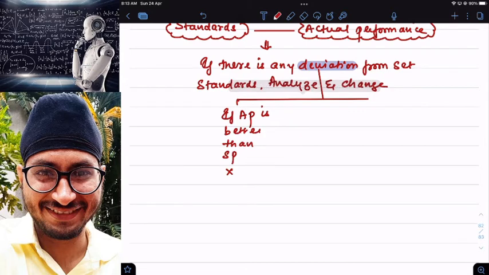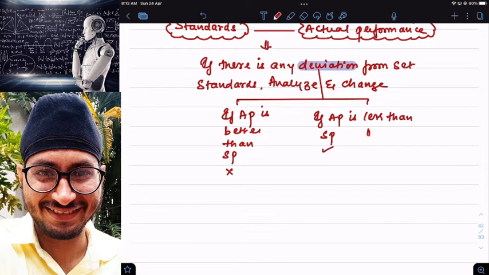But in second situation, what is going to happen here? Sir, if actual performance is less than standard performance, means I expected that you will perform with 80% capability, but you actually achieved only 70% target. I gave you a target of, let us say, selling 100 goods, but your showroom has sold only 80 goods. Means your actual performance is much lesser compared to standard performance. Then this will have a negative impact. You have to take care of this. Here, what will I do?